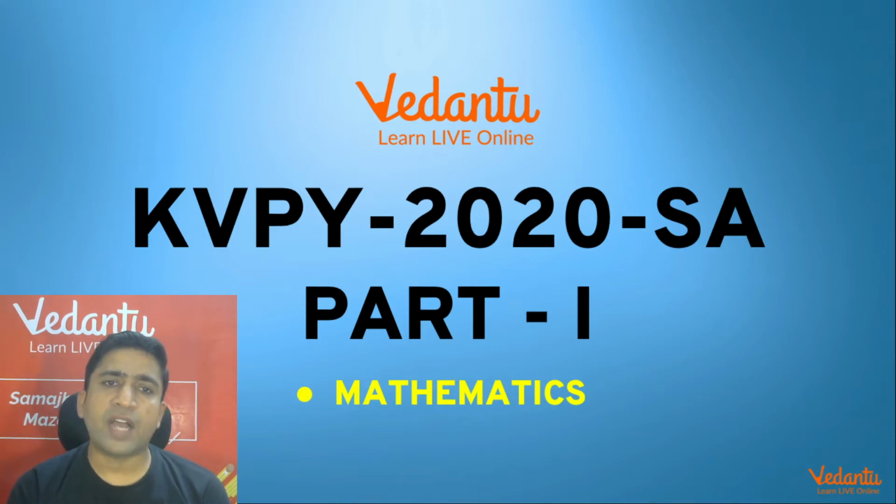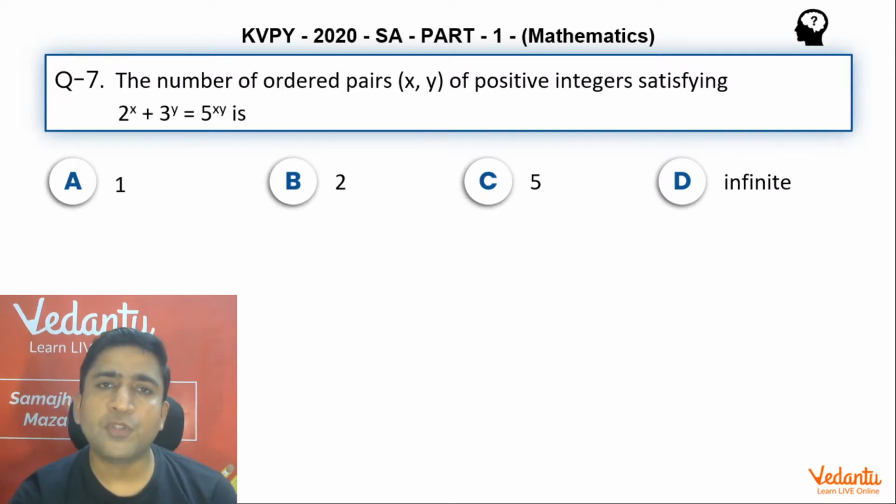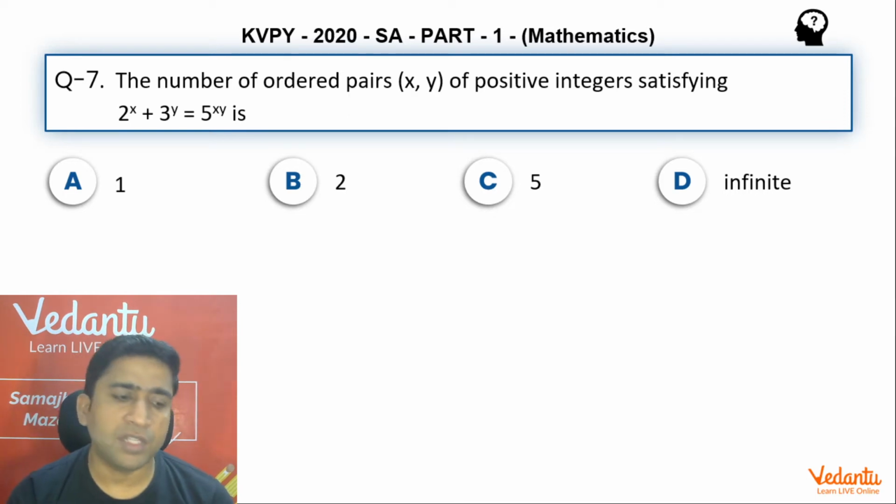Today we are going to have the discussion on this KVPY 2020 essay part 1 mathematics, and we're just going to deal with one of the applications. So, as you can see on the screen, the question says: the number of ordered pairs (x, y) of positive integers satisfying 2^x + 3^y = 5^(xy) is. Option A is 1, option B is 2, option C is 5, and option D is infinite. So how am I going to deal with this question? Let's just have the discussion.